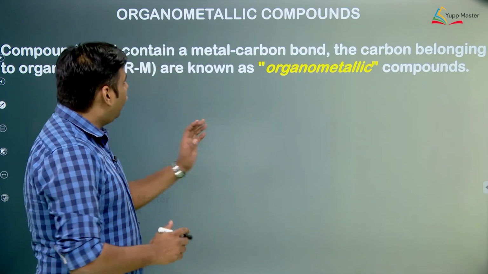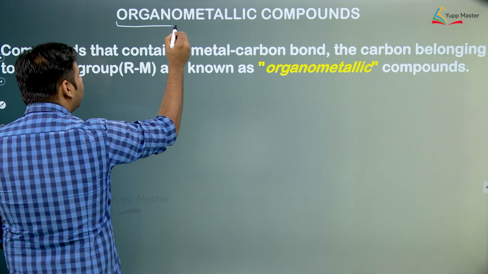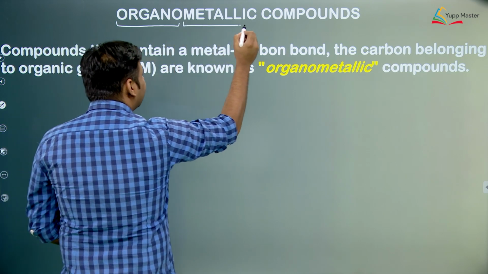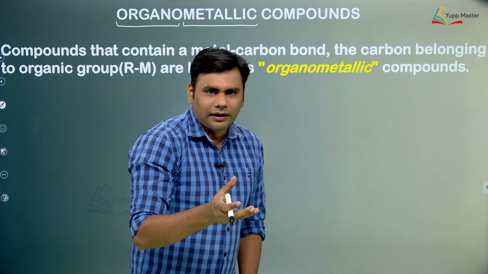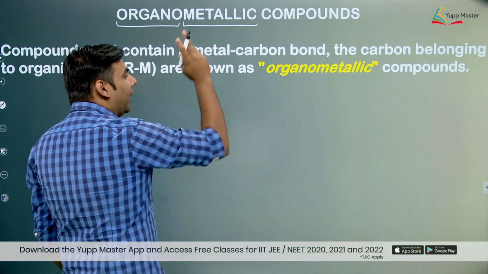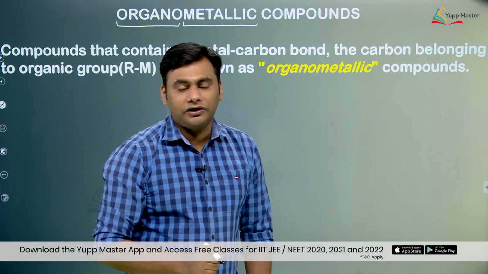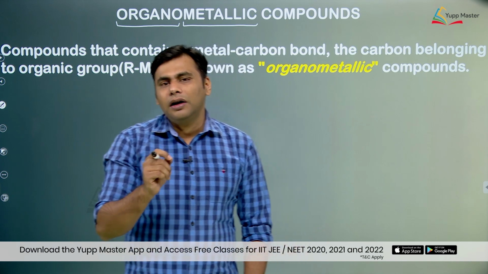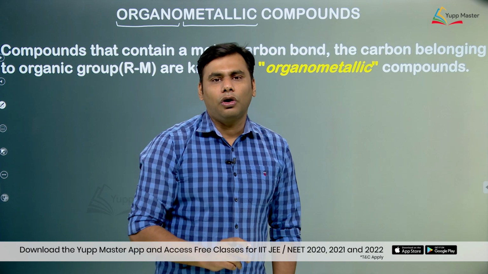Now what are organometallic compounds? If you look at the word, it is derived from two words, organo and metallic. Organo means organic, organic means compound containing carbon and hydrogen, and a metal. So basically organometallic compounds are those compounds in which the carbon is attached to a metal atom and the carbon has to belong to an organic group.